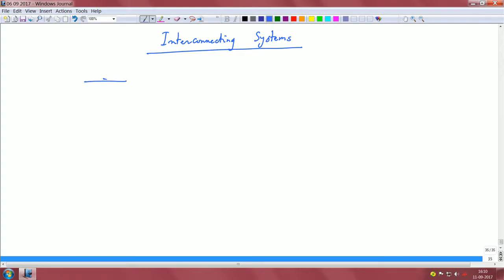So, we have a signal x of n. We downsample this first by a factor of M and then upsample this by a factor of L, and we get, say suppose, a signal y1 of n.